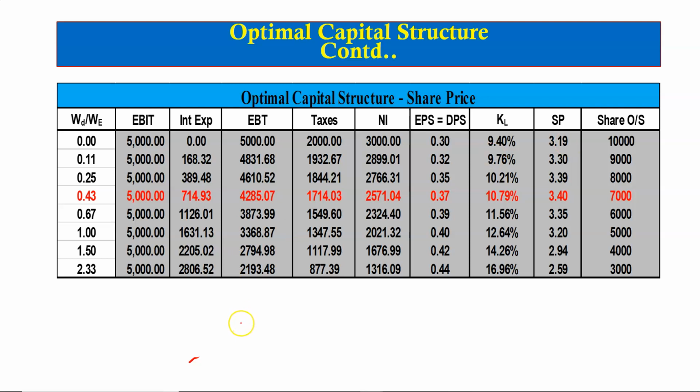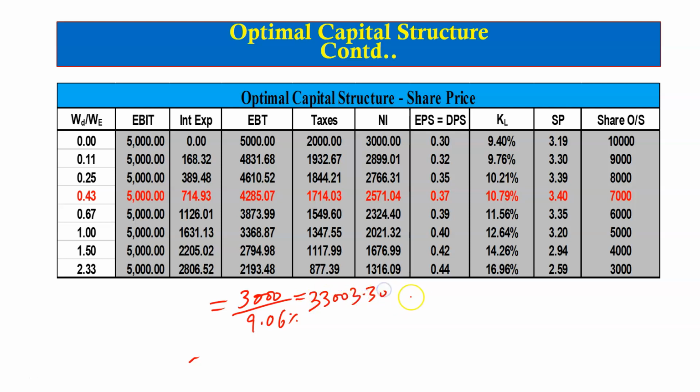We know from the valuation of the firm table that the value of the firm when it borrows 10% will be equal to 3,000, which is the cash flow to the firm, divided by 9.06%, which is the WACC of the firm when it borrows 10%, and the value of the firm will be equal to 33,003.3. Because debt was 10%, the value of debt was $3,300.33. We know that the share price in that case was calculated by dividing the total value of the firm by the original number of shares, which was equal to 10,000.